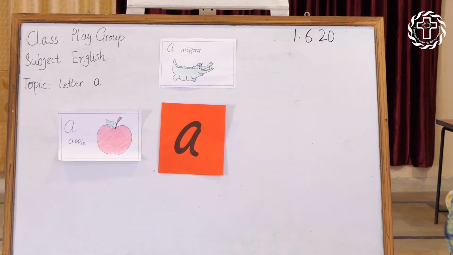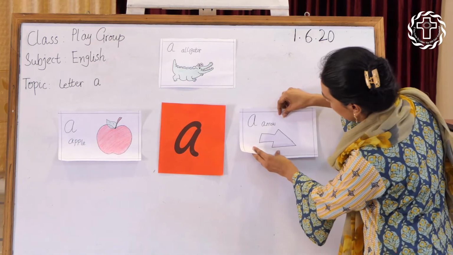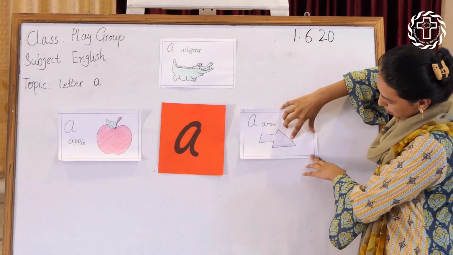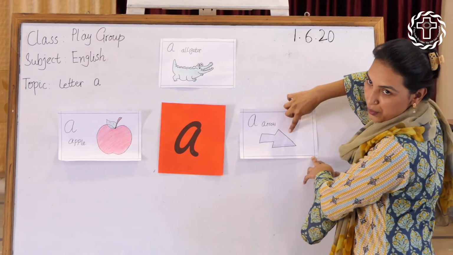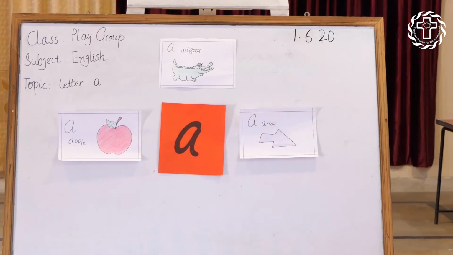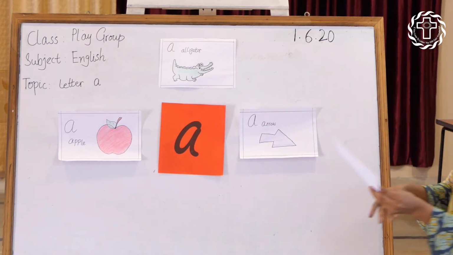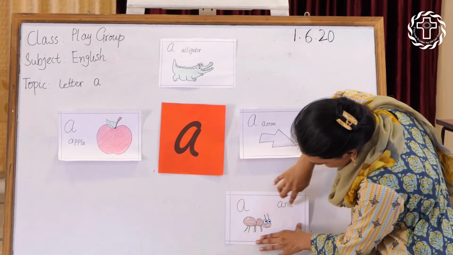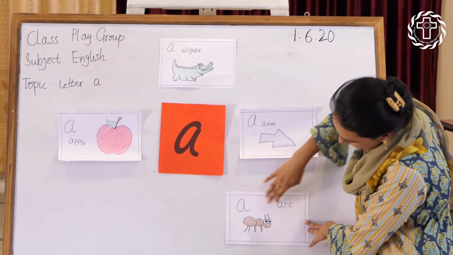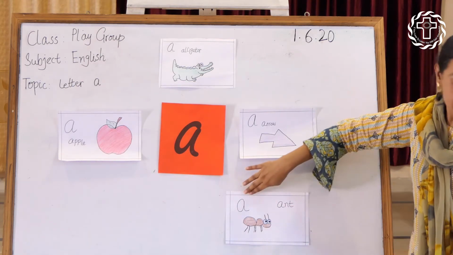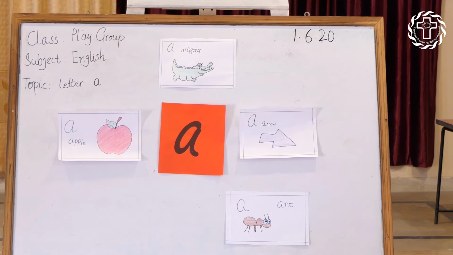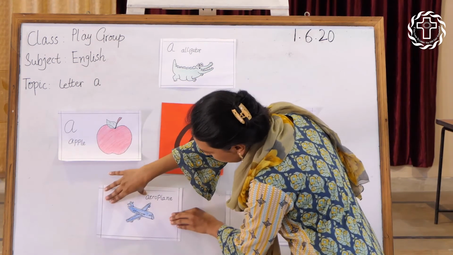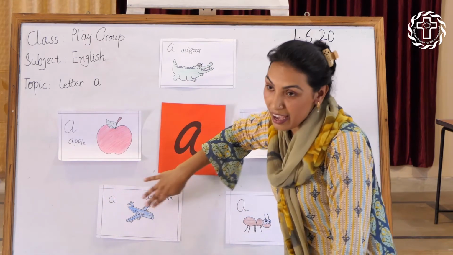Okay, the next one is a arrow. A arrow. A arrow. Okay, I have another picture. And what is this? This is a ant. A ant. A ant. I have another one, and this is a aeroplane. A aeroplane.